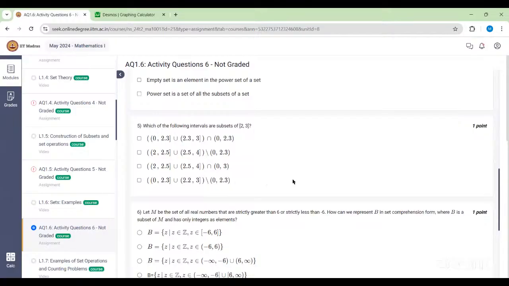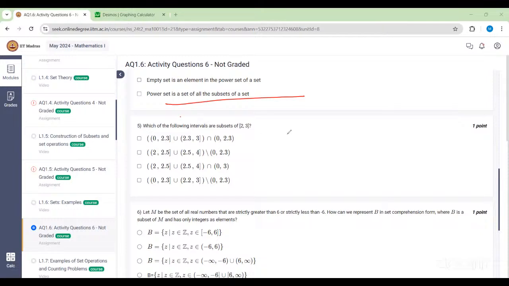So which of the following intervals are subsets of [2, 3]? We have done this question in lecture, I guess. Whenever such a question comes up, it's better to judge it with the real line concept. So this is your real line.